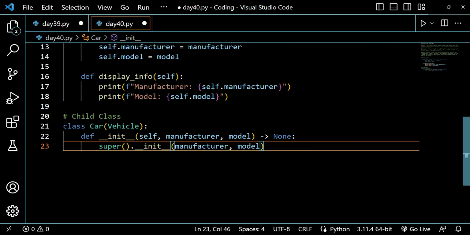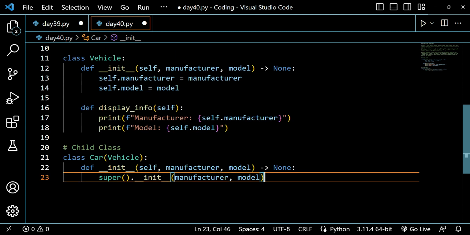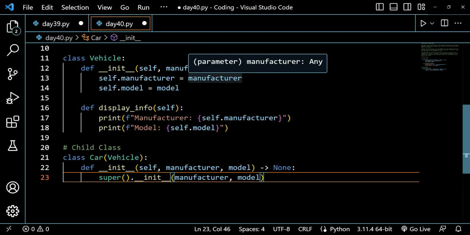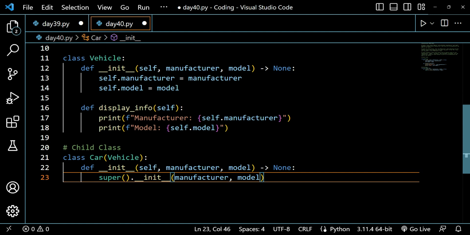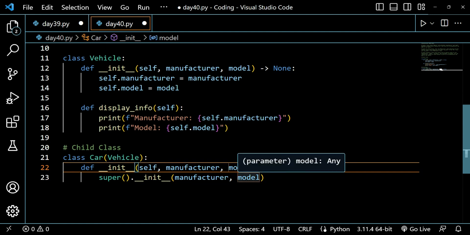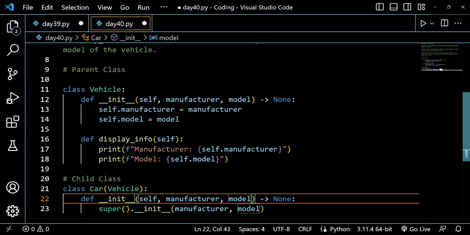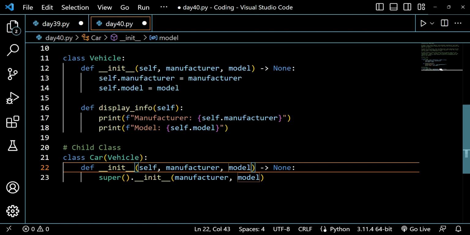It allows us to use the functions of the parent class, like you can use the display info function in our child class now, and you can use the instance attributes in our child class now.